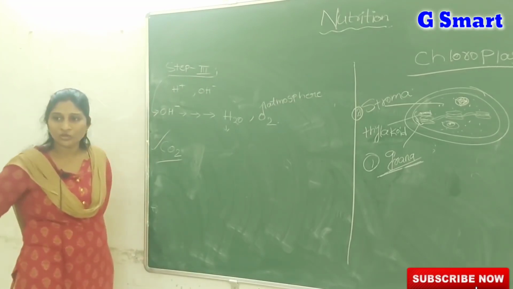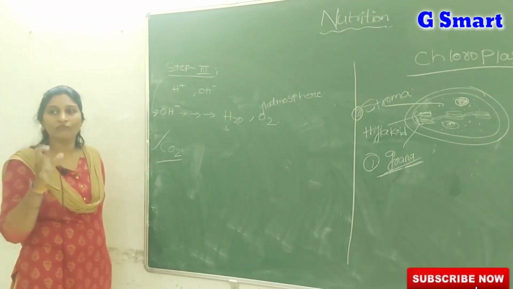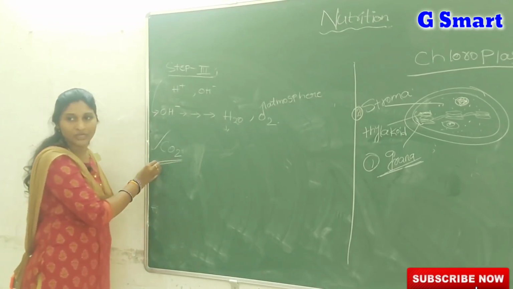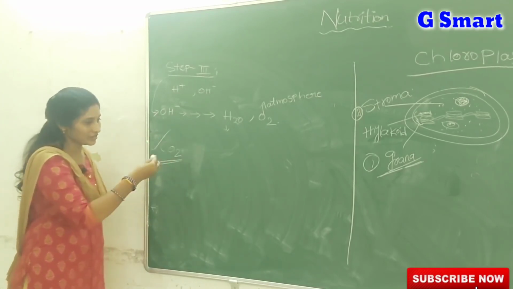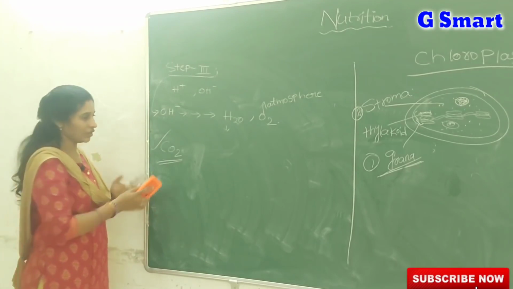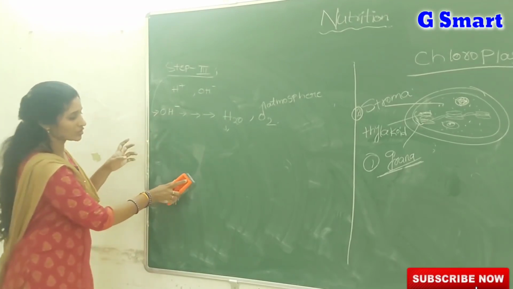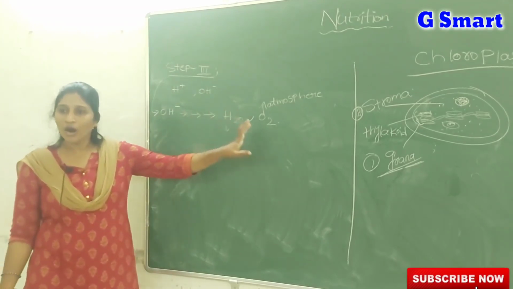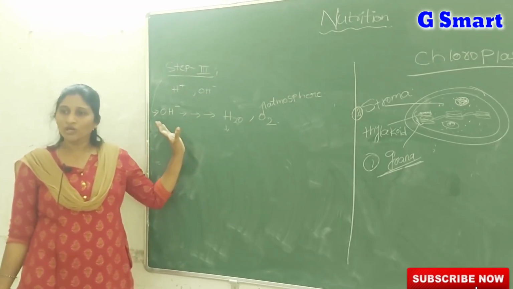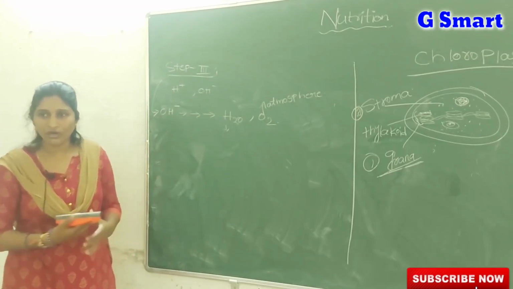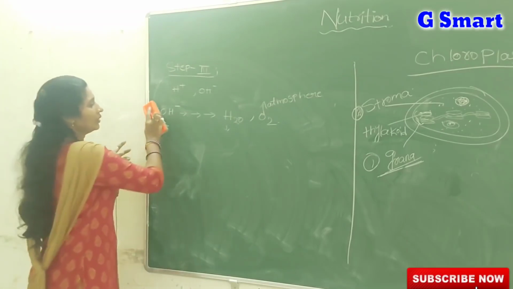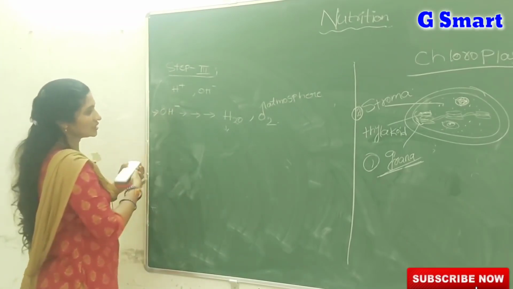So in the photosynthesis process, oxygen is released from the water molecule, not from CO2. What happens to the CO2 we will see later. So in photosynthesis, oxygen is released from the water molecule. That step we call the photolysis of water, which was discovered by Robert Hill. So this is step 3.